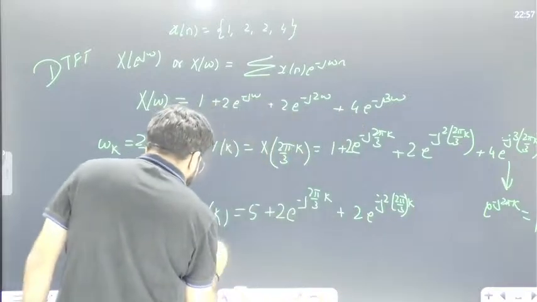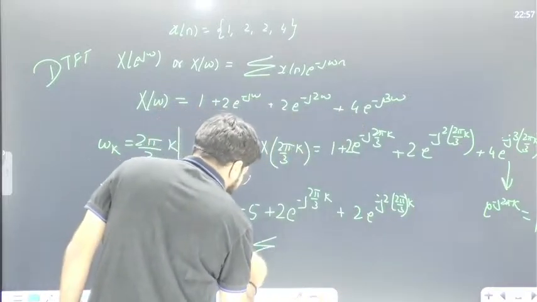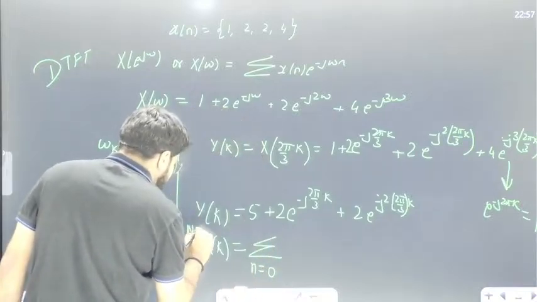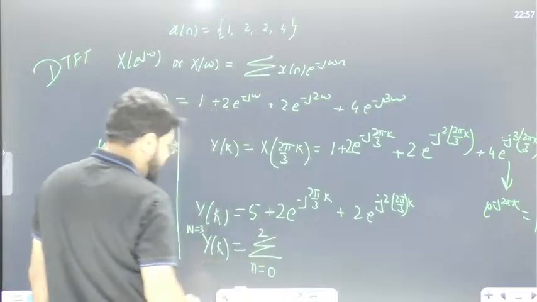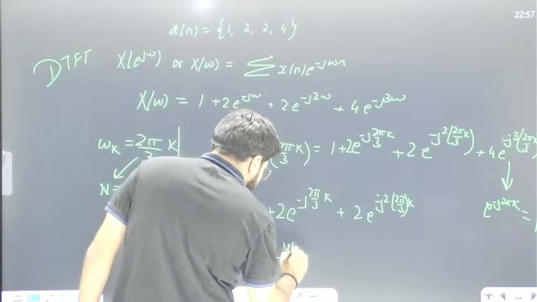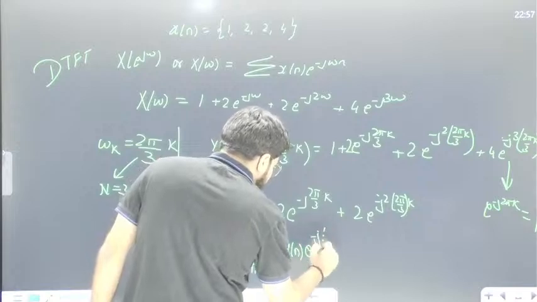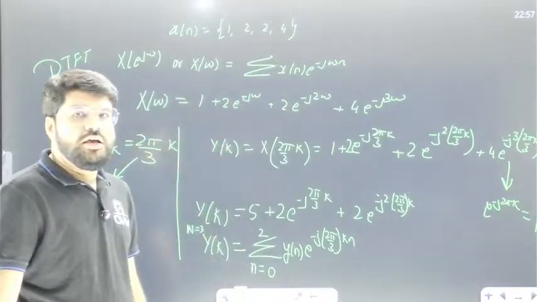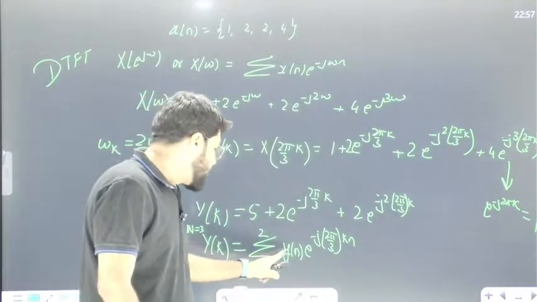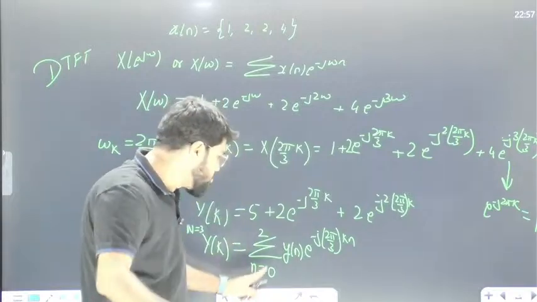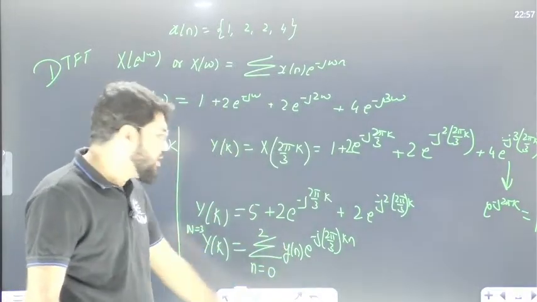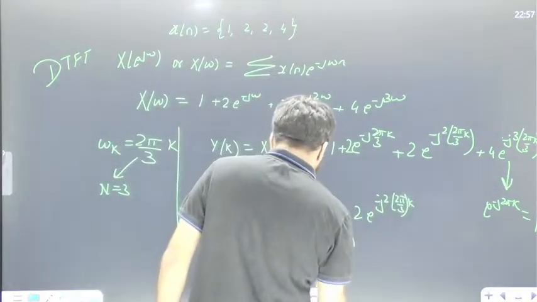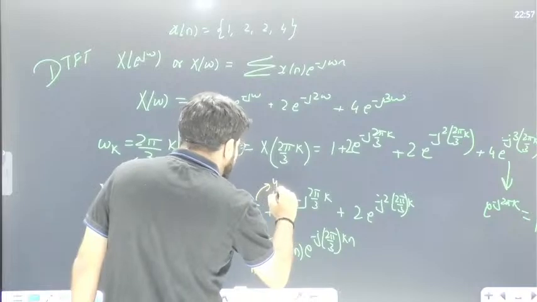Now, what should be the DFT formula? The DFT formula is given by summation n equal to 0 to N minus 1. What is the value of N? N is 3. So, summation 0 to 2, N minus 1 is 2, y of n, e power minus j 2 pi by 3 into kn. So, when you open the summation, automatically the first term, y0, e power 0, 1, the first term constant corresponds to the y0. So what I am able to say is that this is y0.